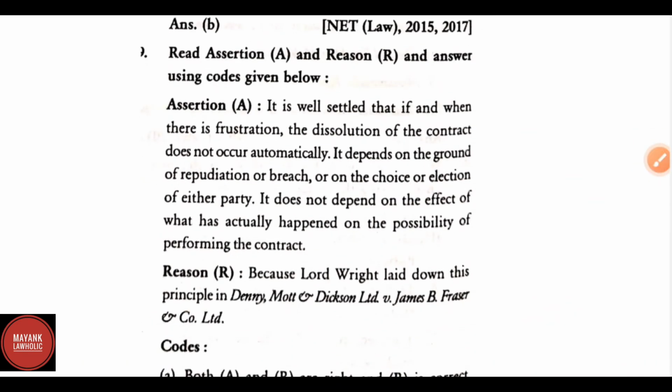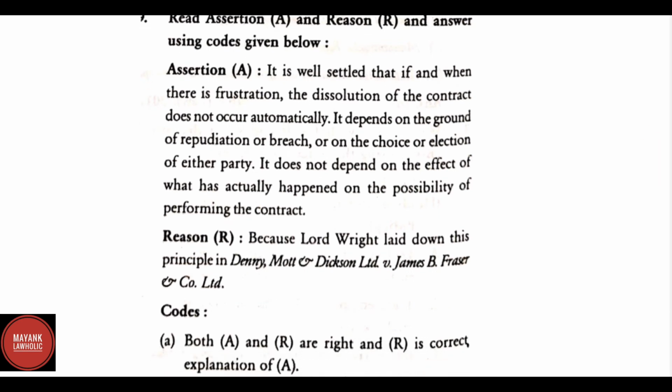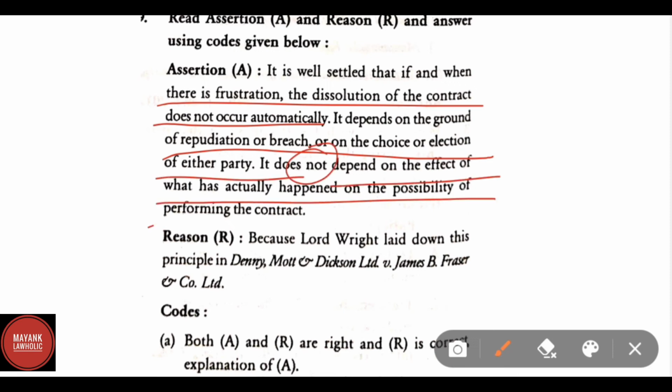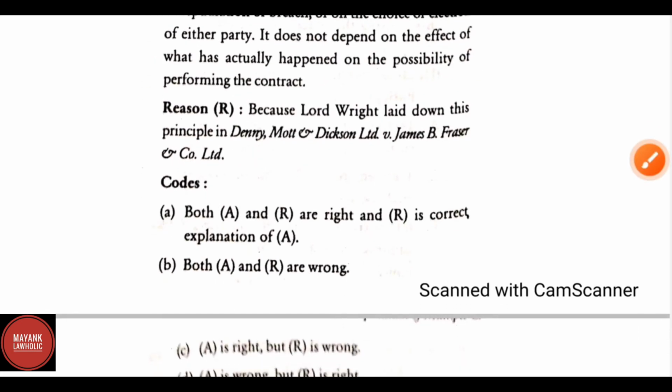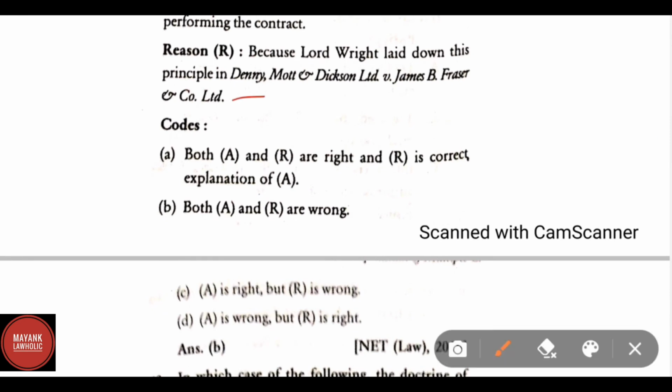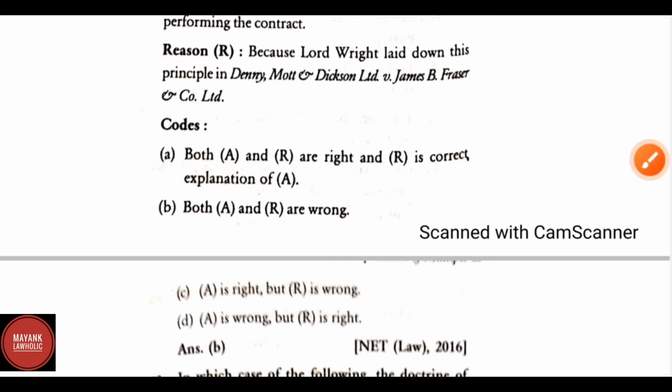Read assertion and reason and answer using code given below. It is well settled that if and when there is frustration, the dissolution of the contract does not occur automatically. It depends on the ground of repudiation or breach, or on the choice or election of either party. It does not depend on the effect of what has actually happened on the possibility of performing the contract. Because Lord Wright laid down this principle in Denny versus Mott and Dickinson Limited versus James B. Fraser and Company Limited. Correct answer is both A and R are wrong. Assertion and reason both are wrong.